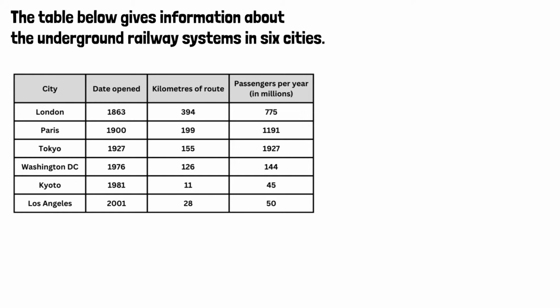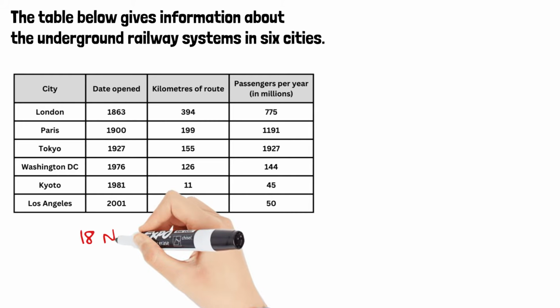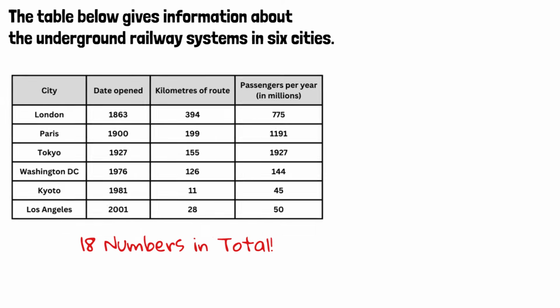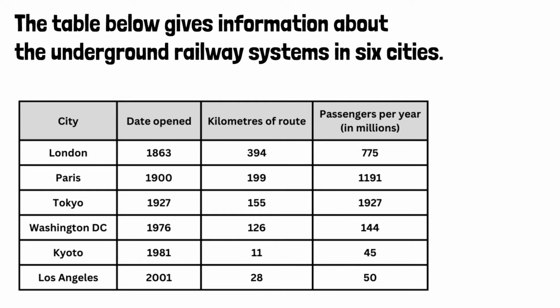Yes, tables like this one are difficult to report because there is a lot of data. Let's look at the question first. The table below gives information about the underground railway systems in 6 cities.